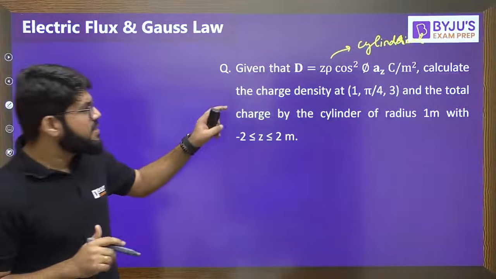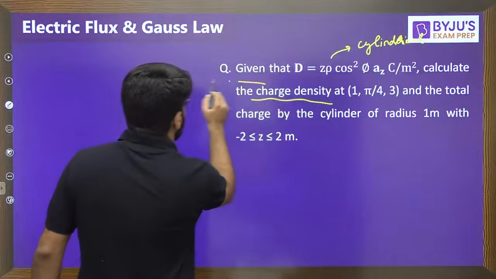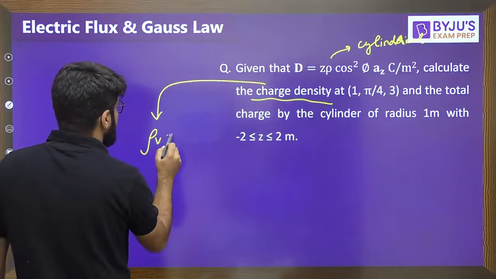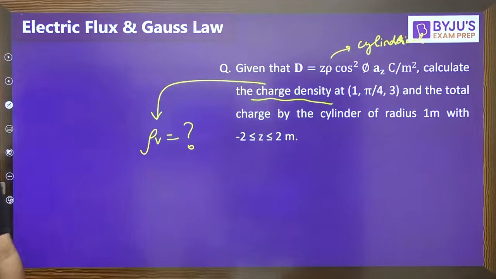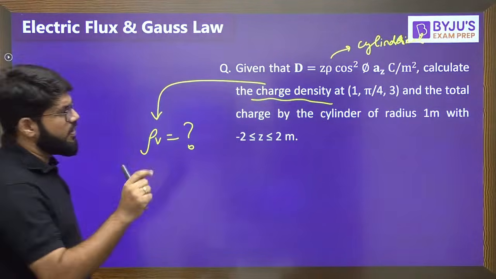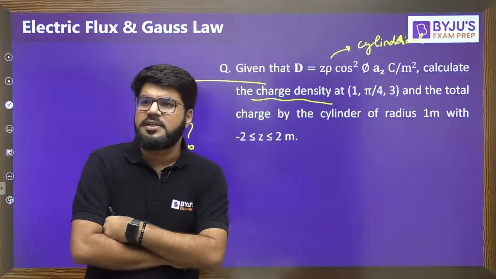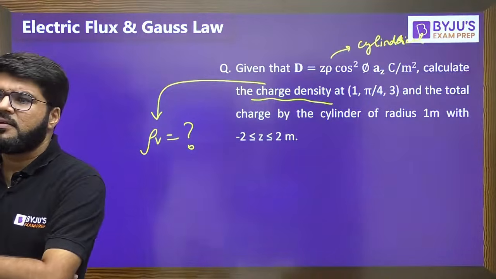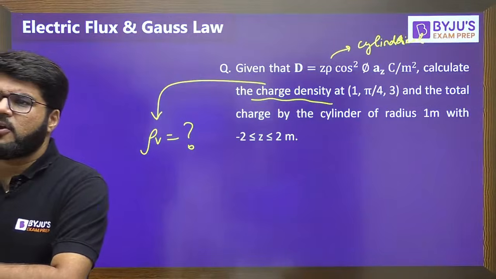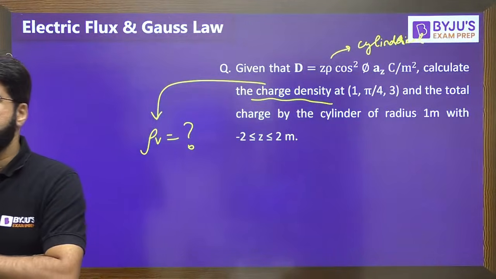Calculate the charge density. Calculate the rho v at (1, pi by 4, 3) and the total charge by the cylinder of radius. Total charge we will calculate later. Let us first focus on calculation of the charge density. The Gauss law cannot be applied if the surface is not closed, Sai Charan.